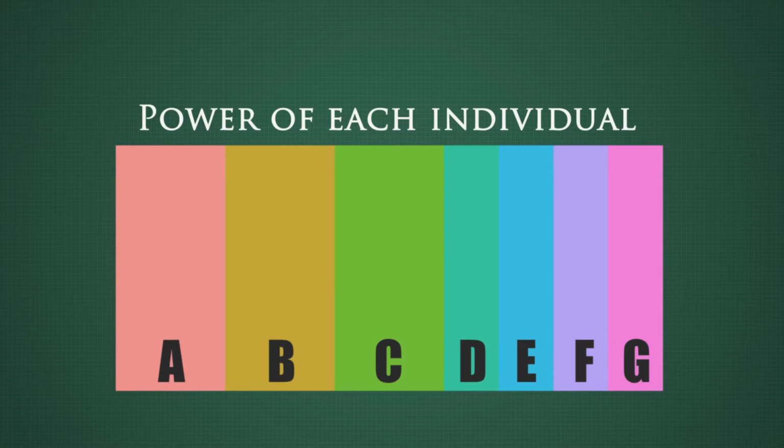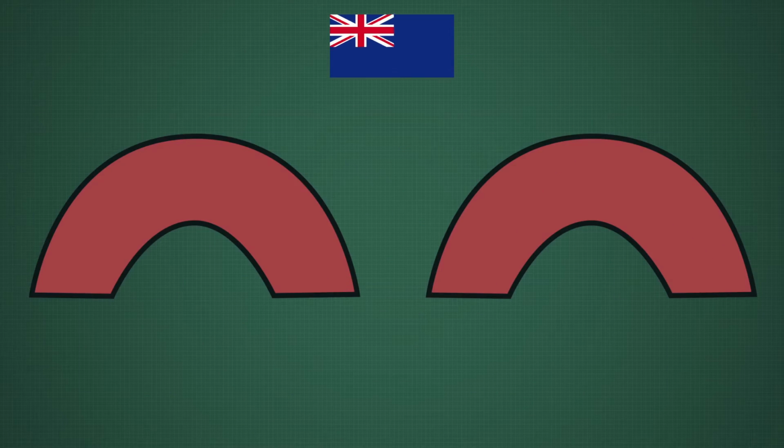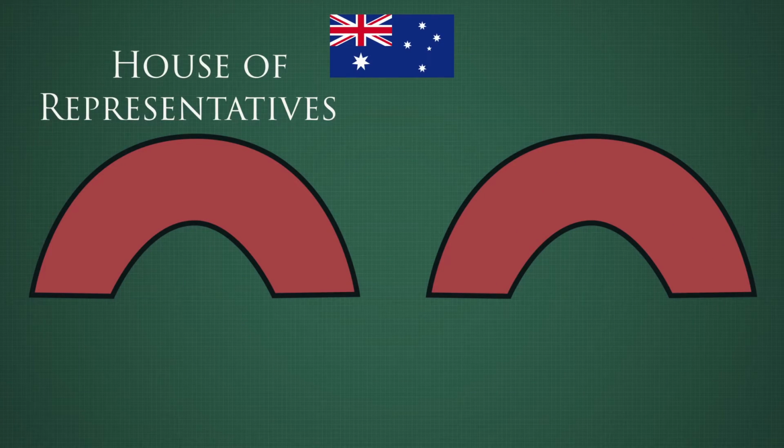So let's look at this in a real example. Australia has a 2-house system, the House of Representatives and the Senate. To pass legislation, both houses must have a majority vote yes. And one of the characteristics of the Australian Parliament is very strong coalitions. Members of a party are effectively forced to vote in the same way.